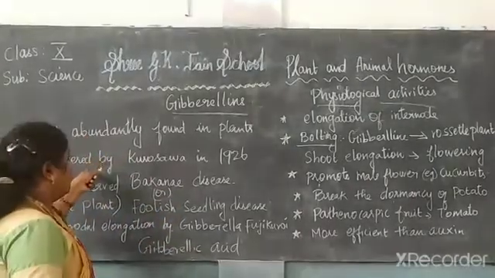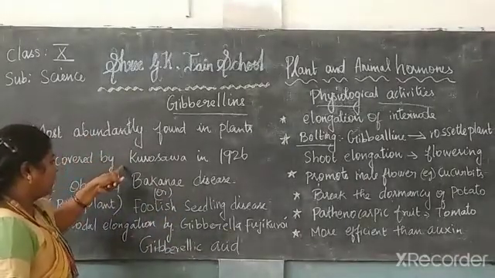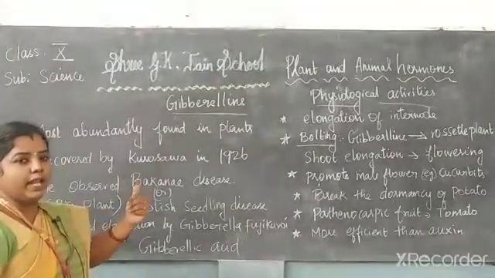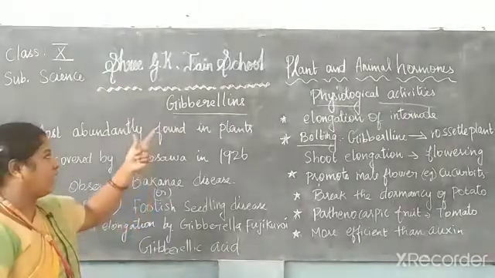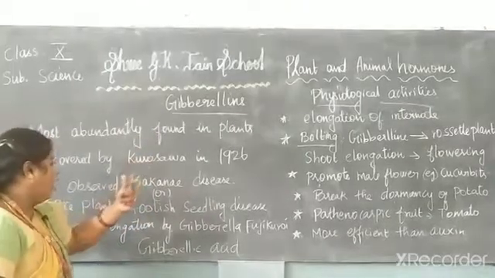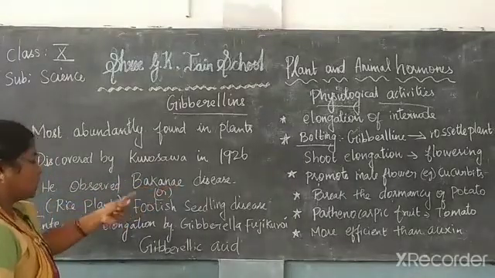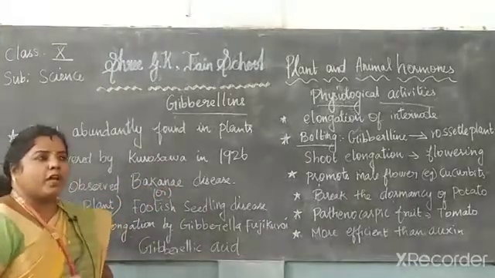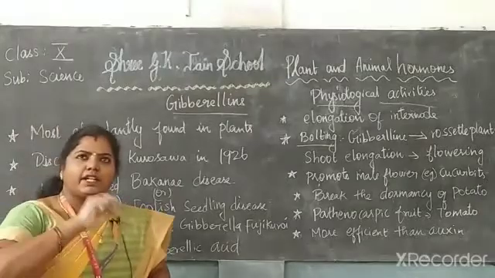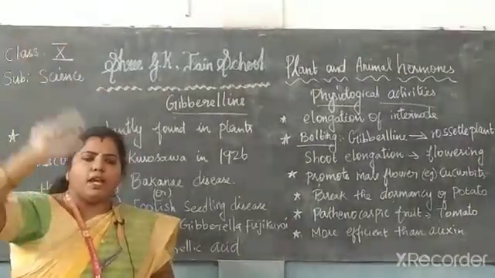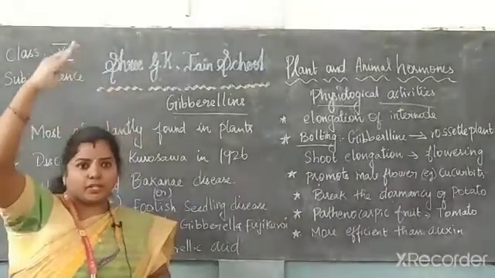And second, it was discovered by the scientist Kurosawa in 1926. What is the name of the scientist who discovered gibberellin? It was Kurosawa. He observed the Bakanae disease. That means in a rice plant, he saw that the rice plant grew very tall, reaching a very great height.